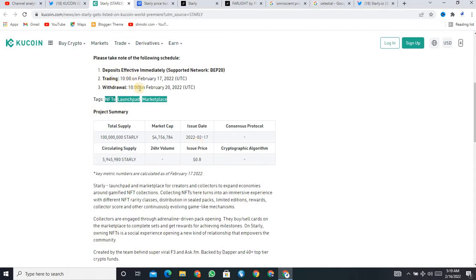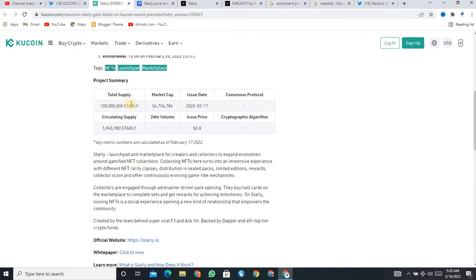If you look, trading is on 17 February and withdrawal will be on 20 February. This means that if you want to withdraw this token from one exchange to another exchange where you already hold it, you will be able to withdraw it on 20 February. And this is the circulating supply, this is the market cap, and this is the total supply.